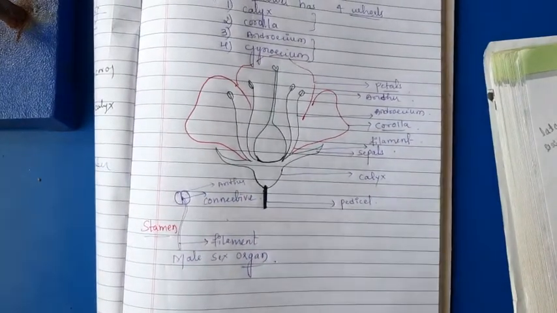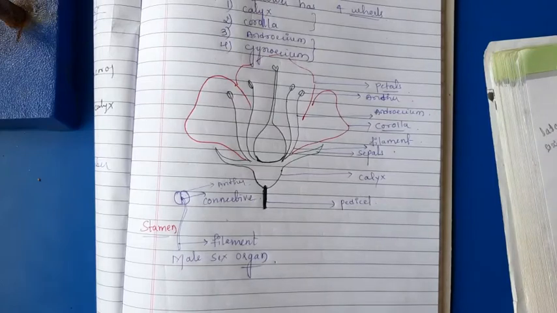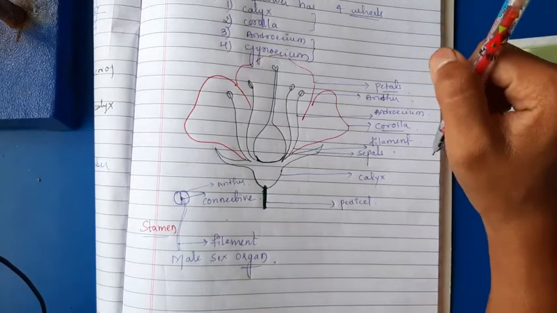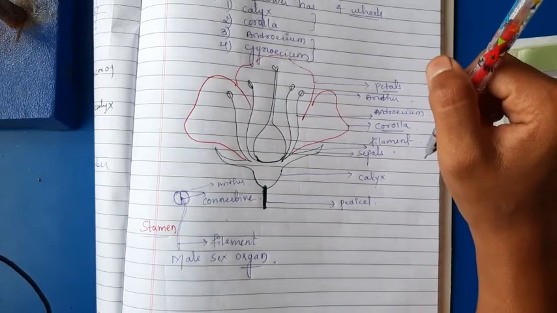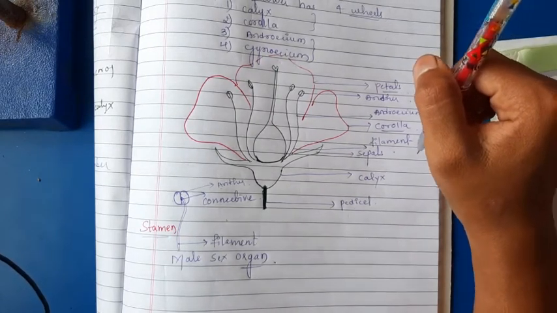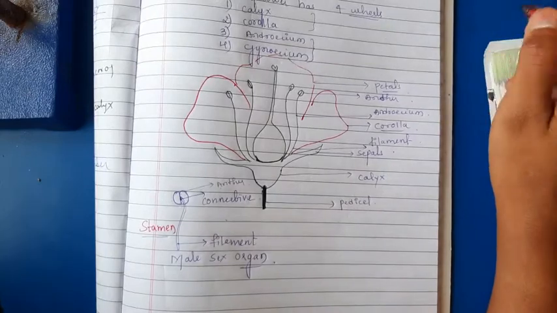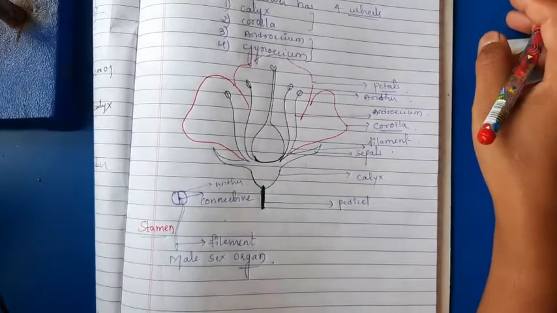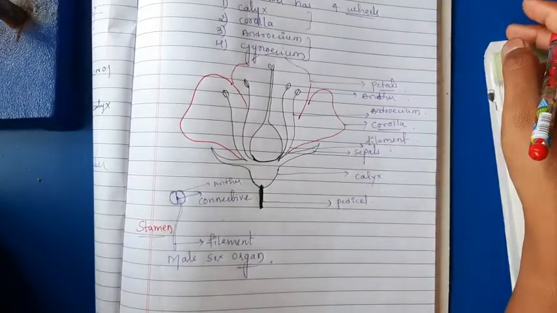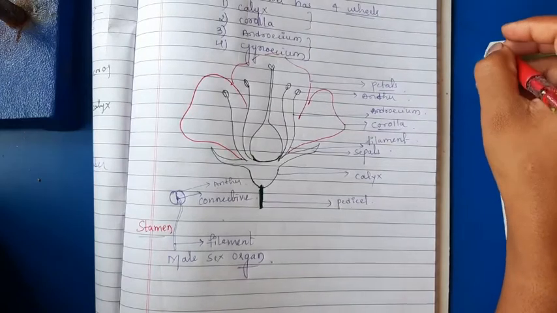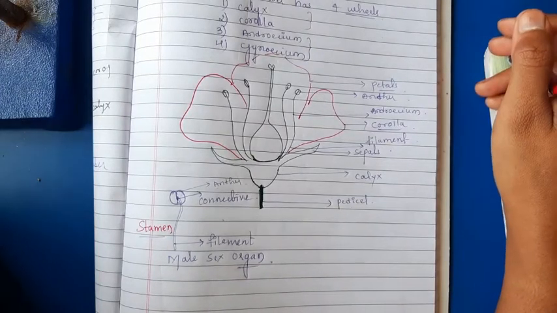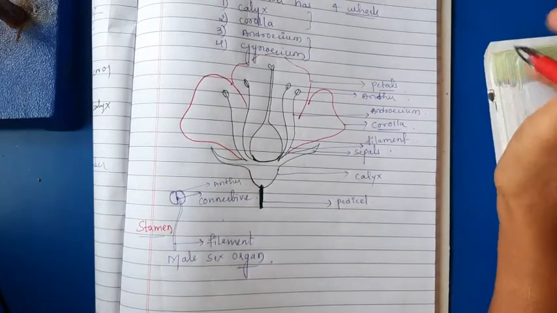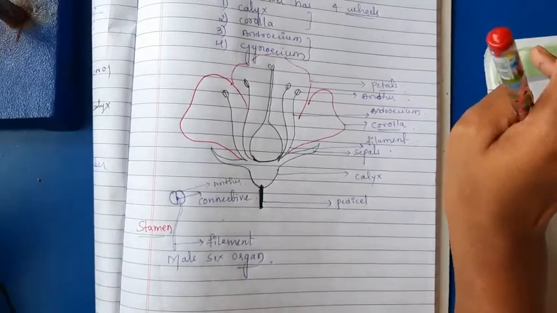Just as so many sepals fuse to form a calyx, and so many petals fuse to form a corolla, so many stamens are present in an androecium.